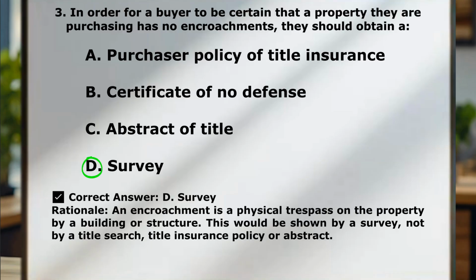In the real world, if you have investor clients that are planning to build on their property line, I typically recommend they get a survey so they know exactly where their property lines are. And so, like I mentioned with the last question, it's really important to know these definitions. In this specific question, it has definitions that are going to be relevant to your real world work. A policy of title insurance happens with every transaction that has financing, and an abstract of title gets pulled on every transaction as well. Here's a rare case of real world application of real estate exam questions.